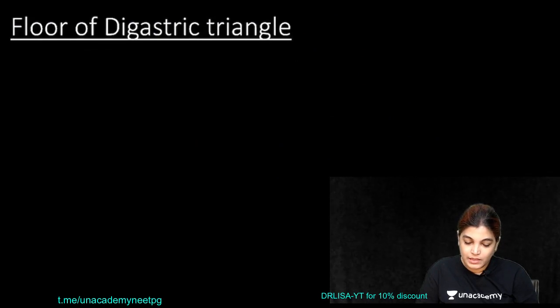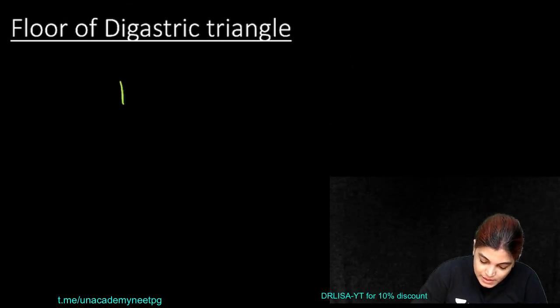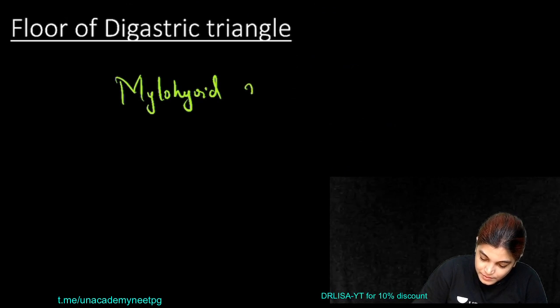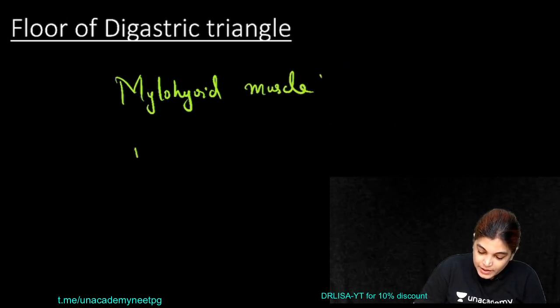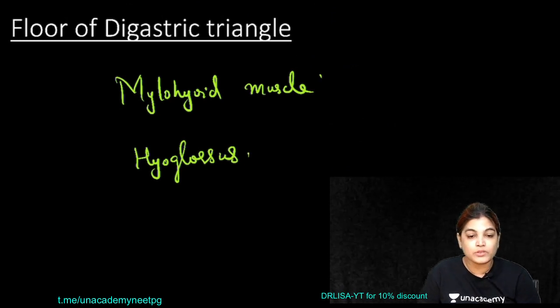Now write down the floor muscles of digastric triangle. The floor of digastric triangle has the following muscles: the mylohyoid muscle forming the floor, and also the hyoglossus muscle, which is an extrinsic muscle of the tongue.